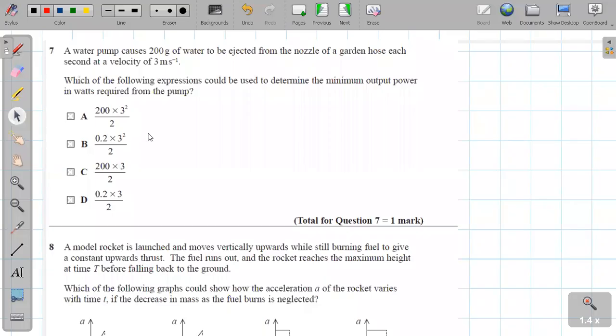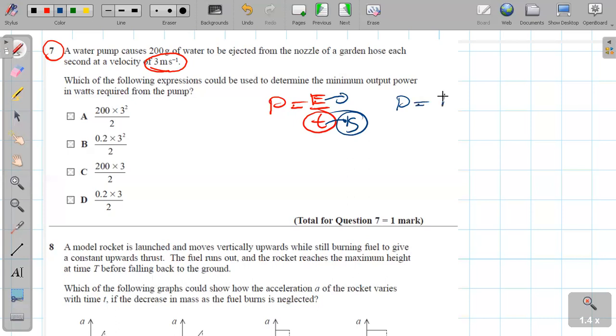Okay. A technical fault occurred previously. The seventh question: a pump causes 20 grams of water to be ejected from the nozzle of a garden hose each second at 3 m s^-1. Which of the following expressions is the power? What is the meaning of power? The energy over time. Here it says per second, which means 1 second. The time is already included in that sentence.